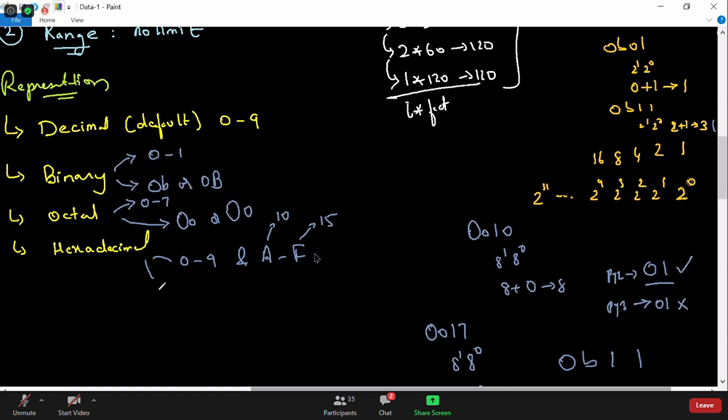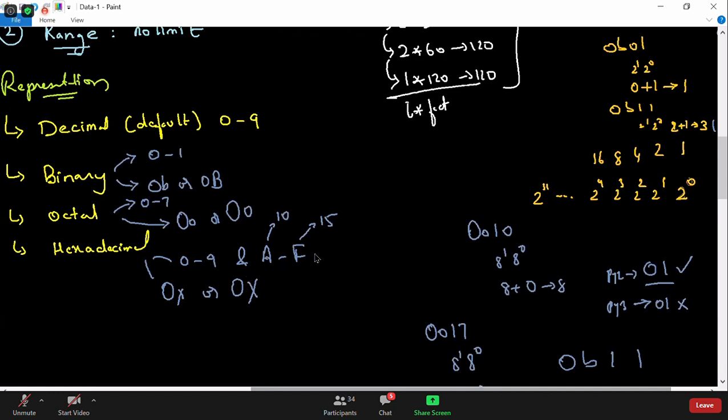Can you guess what hexadecimal values will be prefixed with? Very good, Udit. It will be prefixed with 0x, small x or capital X. This is how it will be prefixed. So we got 0 to 9, A to F, and 0x or 0X. Is that clear, guys, for hexadecimal? At least the representation of hexadecimal.